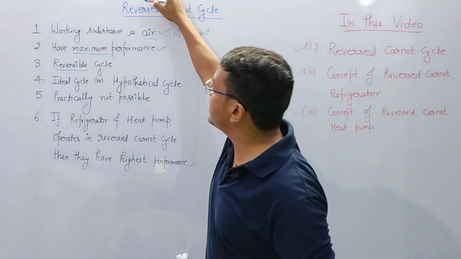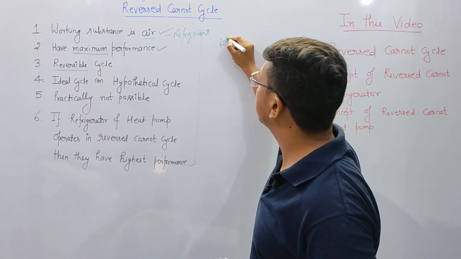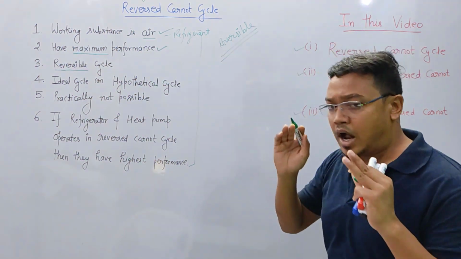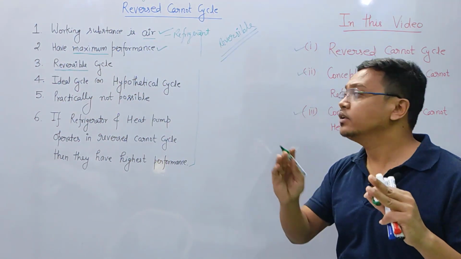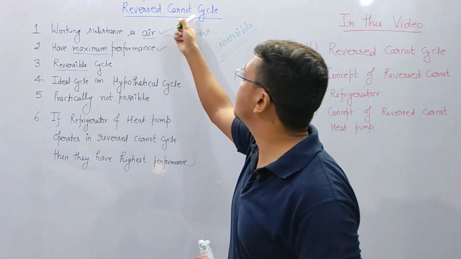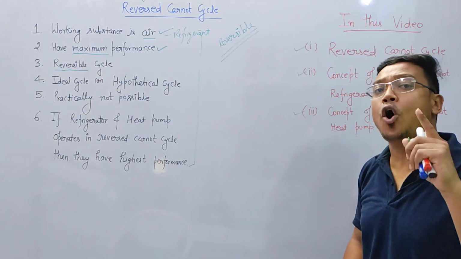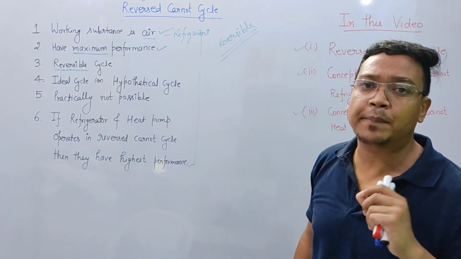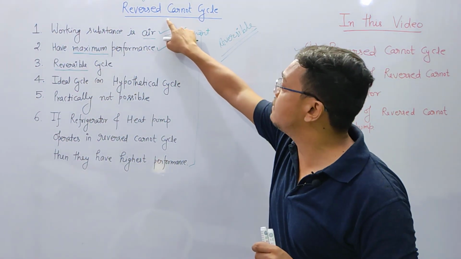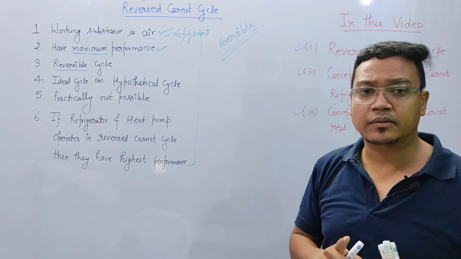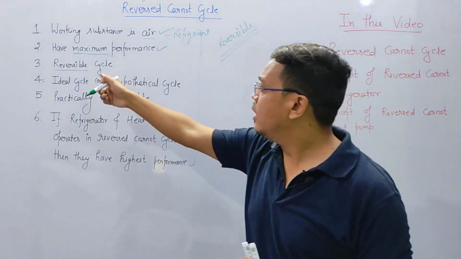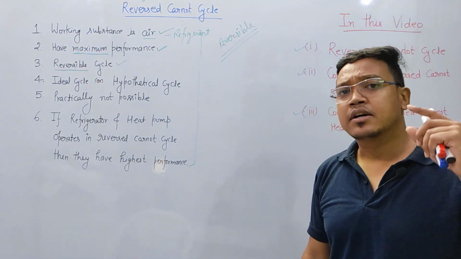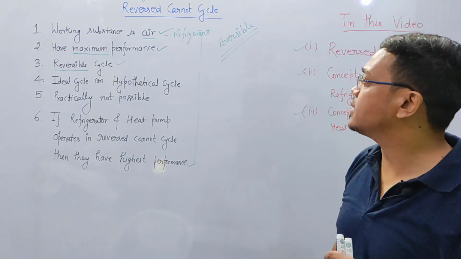Don't be confused here, reversed and reversible. Carnot cycle or reverse Carnot cycle is a reversible cycle. It means all the processes in that cycle are reversible. All the processes in reverse Carnot cycle are reversible. Okay. Now, next point. I have already written reversible cycle, because all the processes in the Carnot cycle are reversible processes.